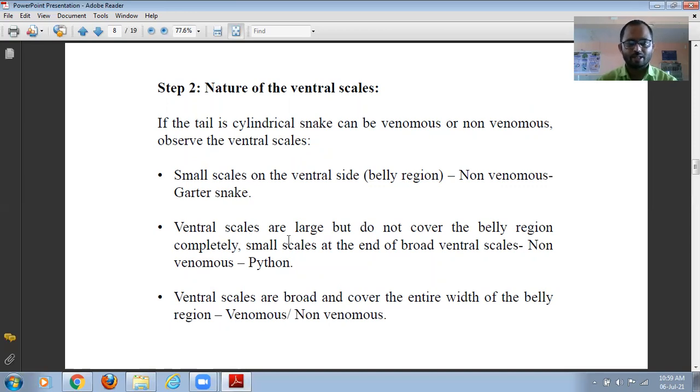If the ventral scales are large but do not cover the belly region completely, with small scales at the end of the broad ventral scale, it is non-venomous, for example the python. And if the ventral scales are broad and cover the entire width of the belly region, then it may be a venomous or non-venomous snake.